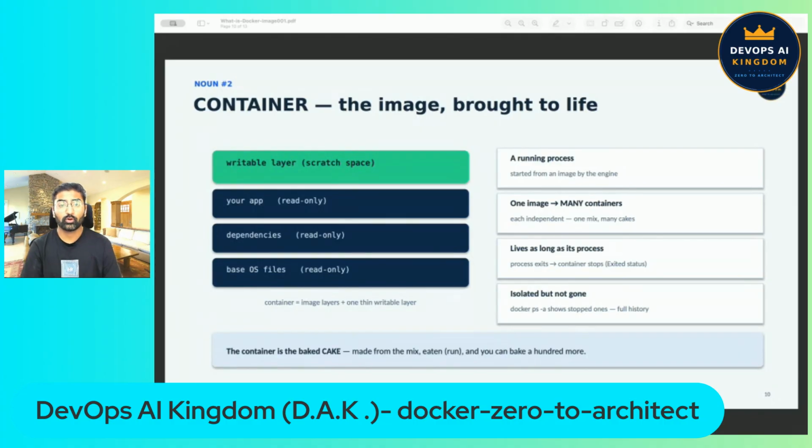Two golden rules about containers. Rule number one: one image can run many containers at the same time. One cake makes many cakes, and every cake is independent of the others. Rule two: a container lives exactly as long as its main process lives. When the process ends, the container stops. But it does not vanish; it sits there in a status called exited. And the command docker ps -a shows you the complete history. You will see that with your own eyes in a few minutes.